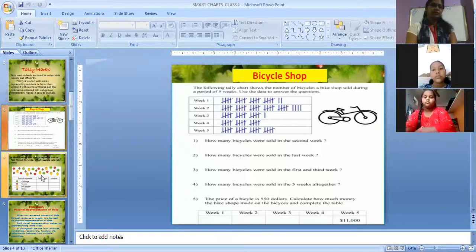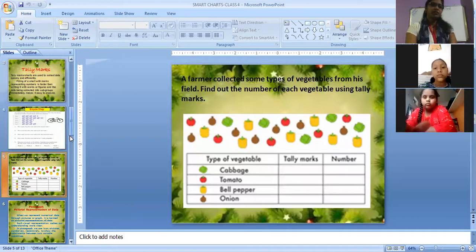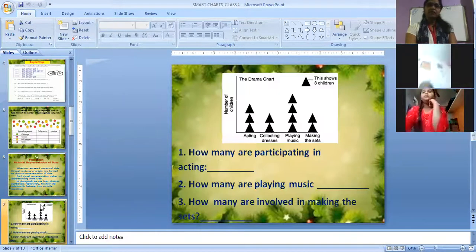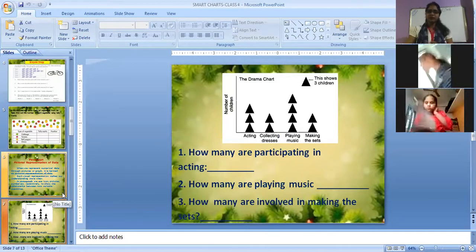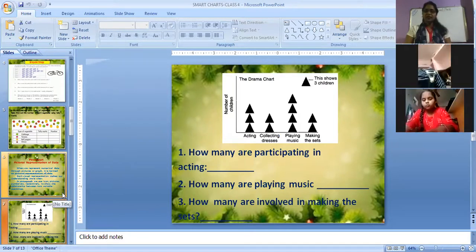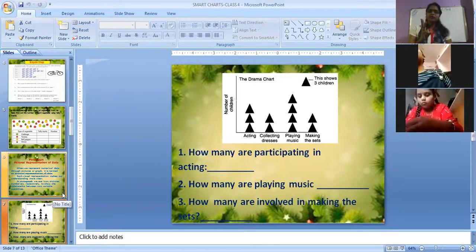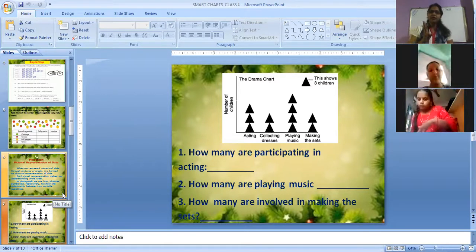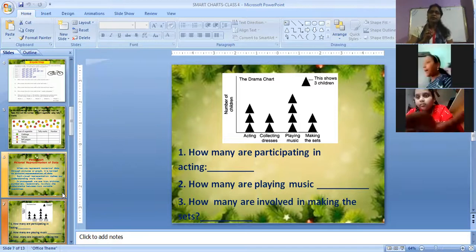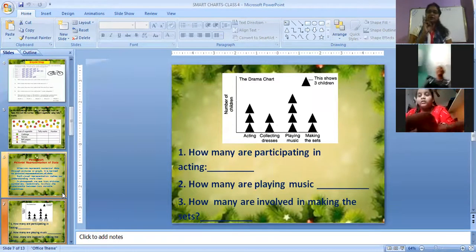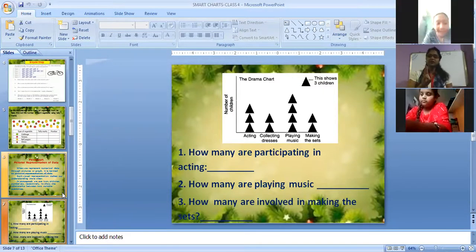Bicycle problem yesterday we have done, vegetable problems we have done yesterday. Then we saw this drama chart, but once again we'll repeat this pictograph. Yesterday we saw that each triangle represents 3 children. So how many are participating in acting? By seeing this chart, can you tell me how many? Each triangle represents 3 children. 9, very good. Here you have 3 triangles. It means 3 threes are 9. 9 children are participating in acting.